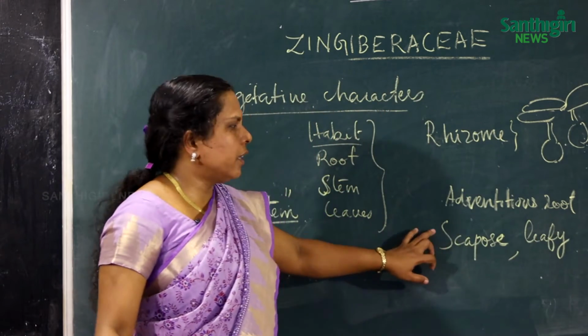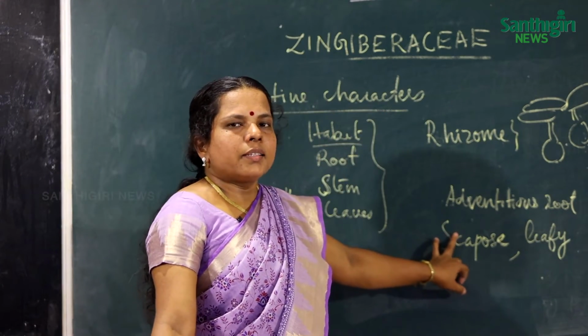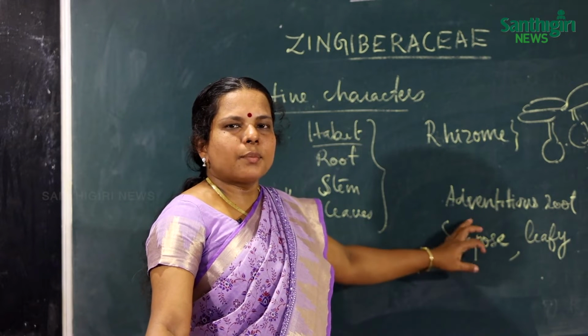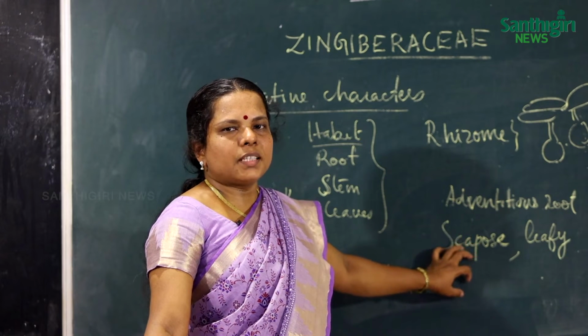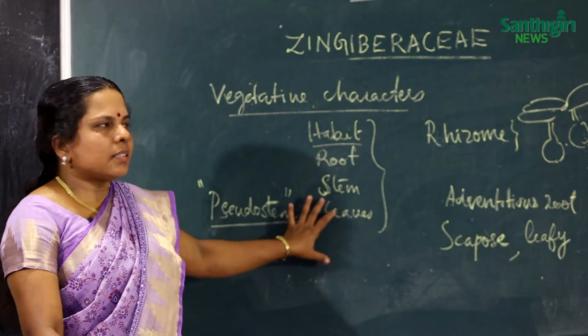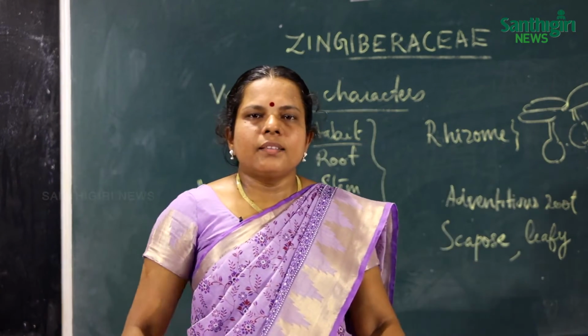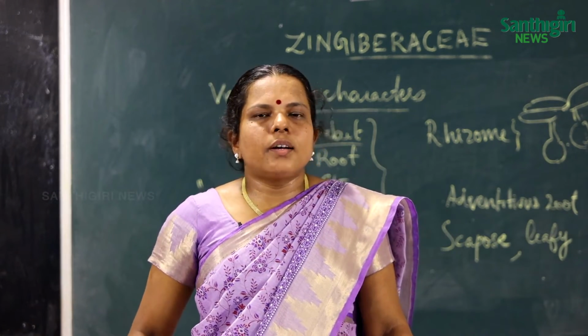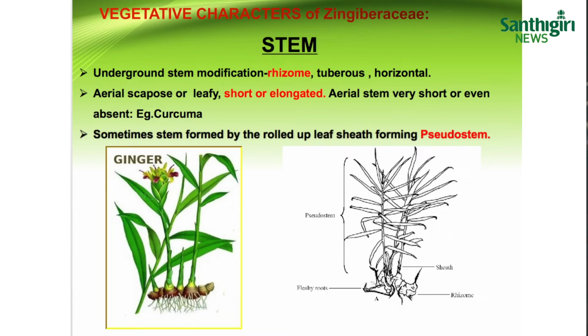The aerial stems are sometimes very short and sometimes absent. So in the Zingiberaceae family there is an underground stem called the rhizome, the aerial stems are very short or sometimes absent, and pseudostems are present.